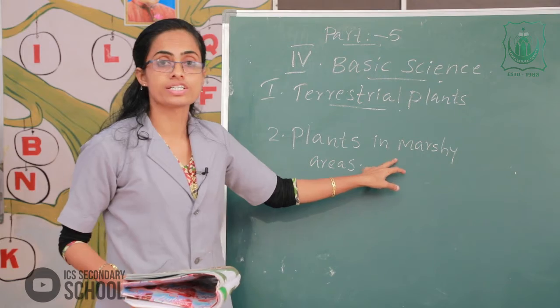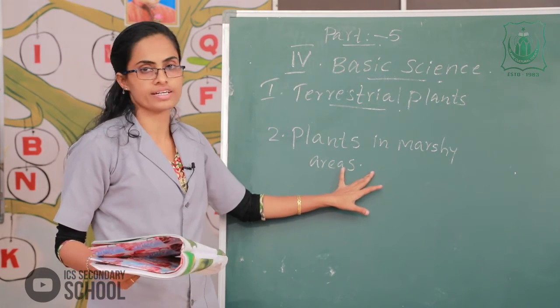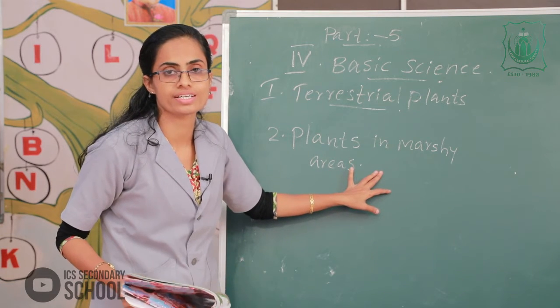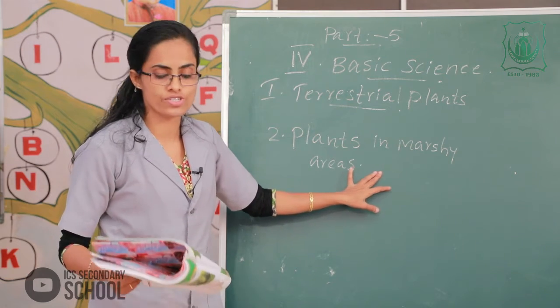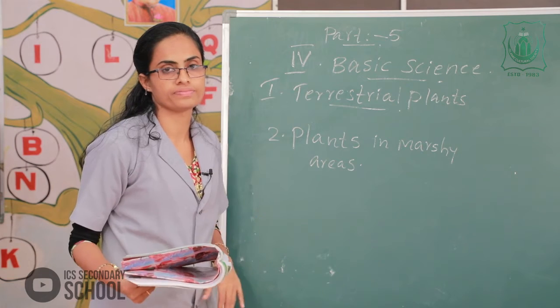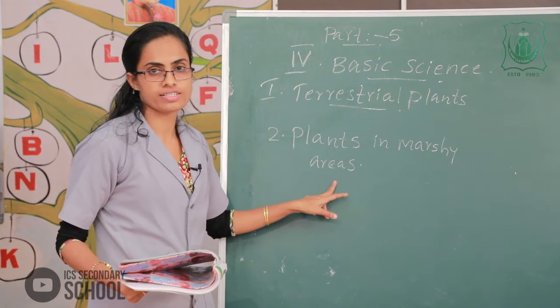Please listen here, marshy areas have sticky soil and a lot of water. Clear?